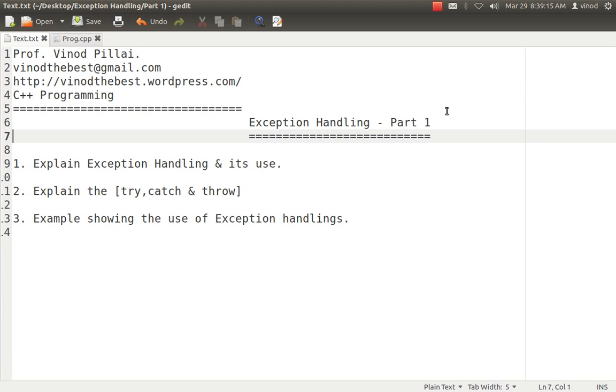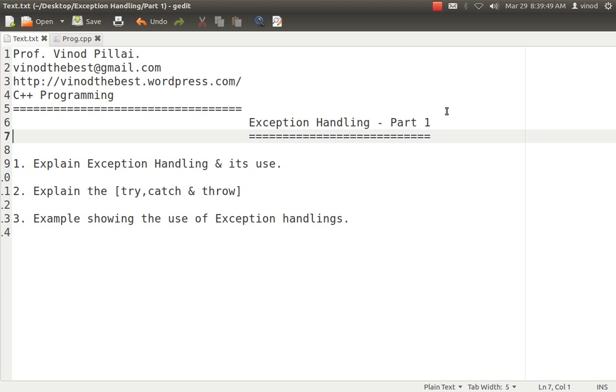Then the last comes the catch block. Catch is a block which will catch the thrown content. That means a particular error has occurred and, instead of crashing, you want appropriate messages and appropriate action to be taken, so you have used the throw keyword. So catch is the one that is going to catch the throw statement, and the catch block is the section where we will write the n number of things you want to perform while some exception has occurred. That means ultimately things you want to perform while some error has occurred.